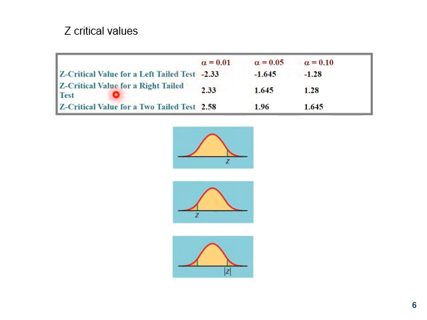After this we can see similar values, but these are for the right tail, so these are positive values, and they correspond to the respective alpha levels. And here we can see the z critical value for a two tail test, that is 2.58, but it should be two values because this is a two tail test. So one on the right would be 2.58 and the one on the left would be minus 2.58. Similarly 1.96, and on the left side it would be minus 1.96.